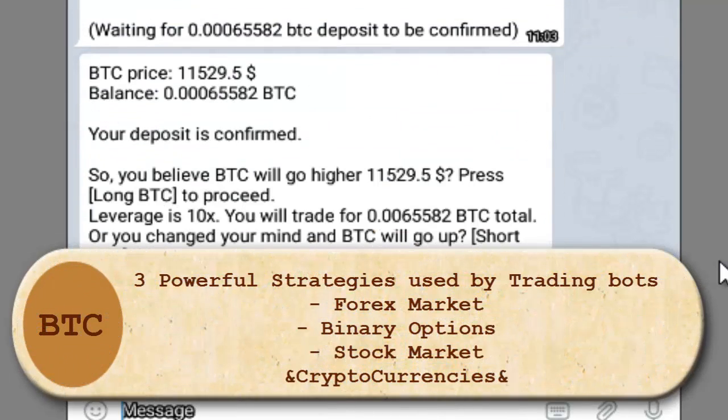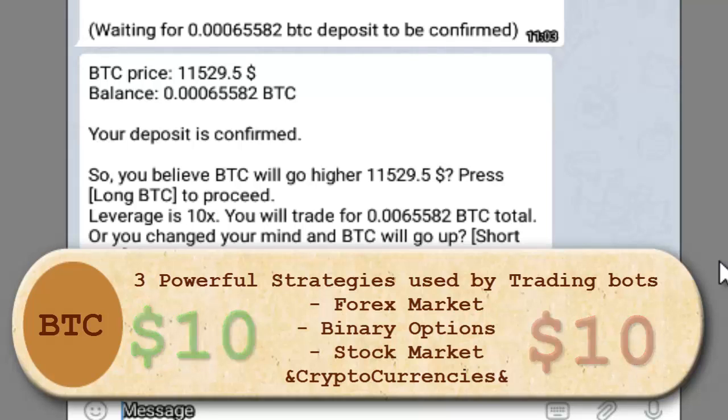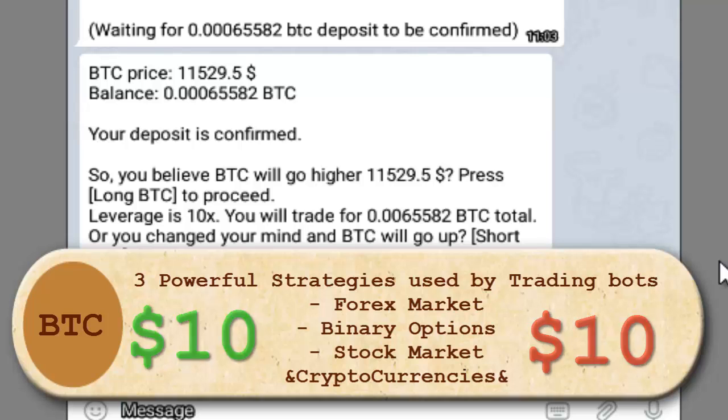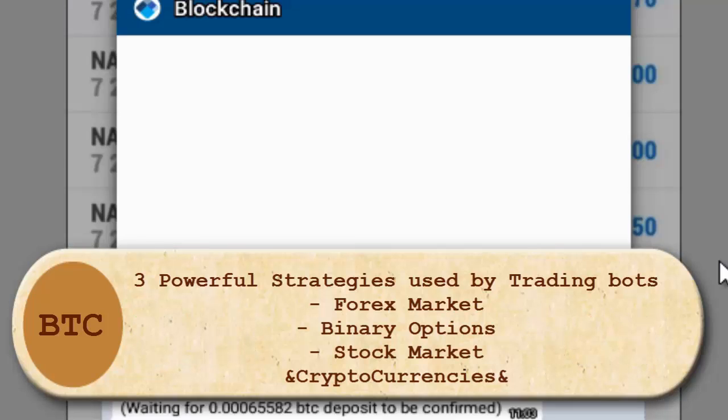That's the course that I'm going through, and I use those strategies to trade Bitcoin, forex, and the stock market. So I wanted to show you, as you saw, this is the part where I deposited, right? Now I want to switch to my demo to show you the profits that I recently made.